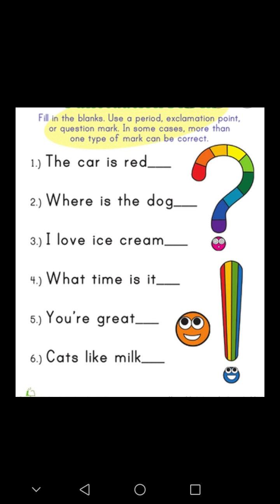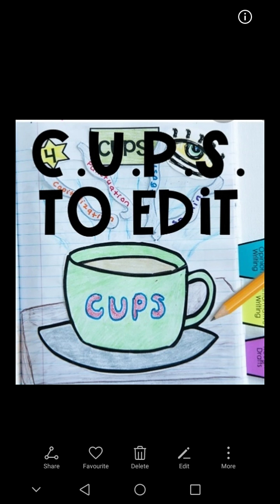So this is, again, C stands for what? Yes, capitalization. U stands for usage or understanding. Yes, this is U. P stands for punctuation marks. Yes, the marks that we use at the end of our sentences.